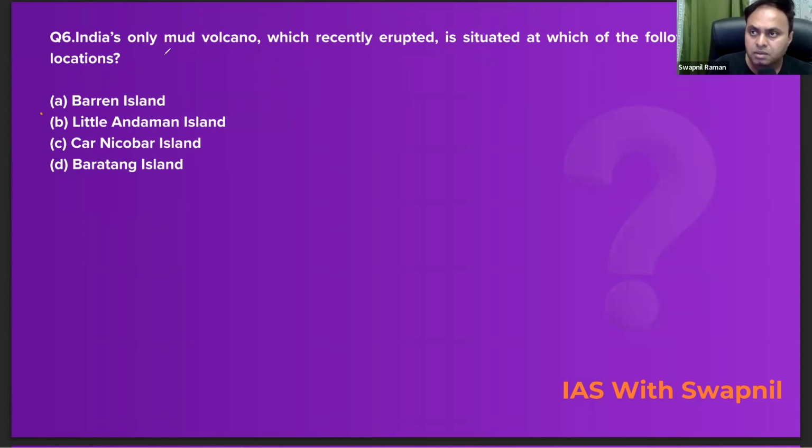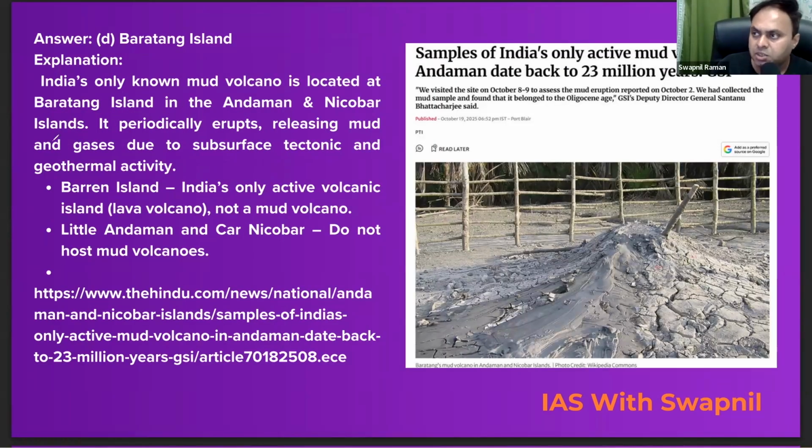So look at the next question. India's only mud volcano, which recently erupted, is situated in which of the following locations? The correct answer is Baratang Island, which is situated in Andaman and Nicobar, right? So you can see the explanation part. India's only active mud volcano erupted in October 2025, right?